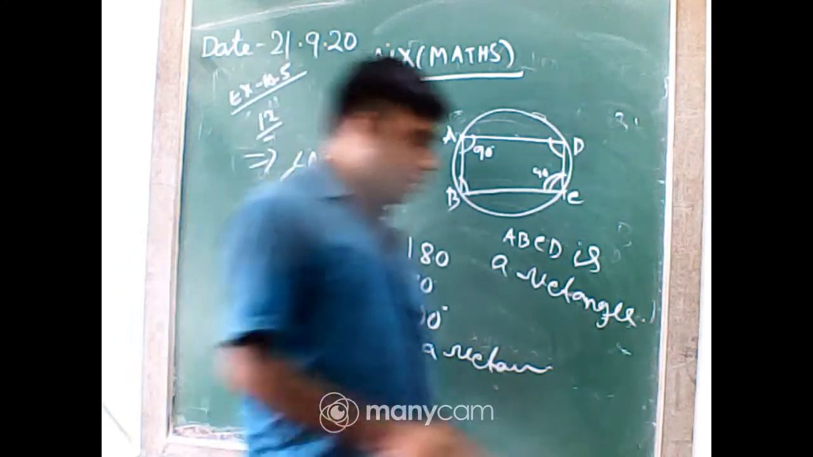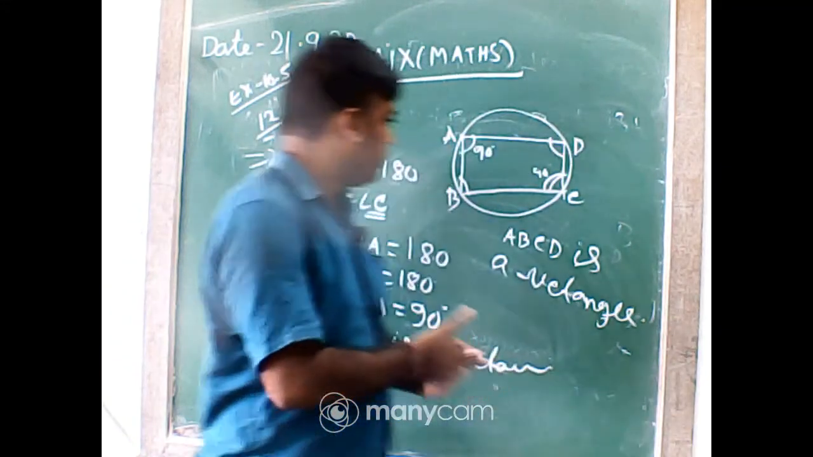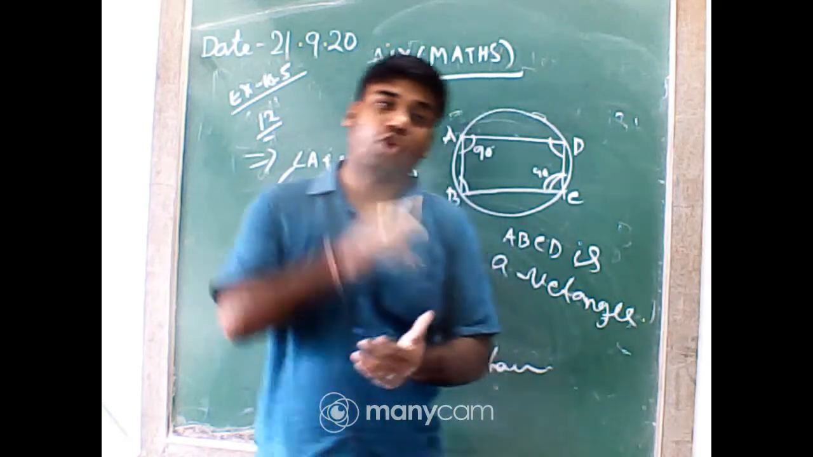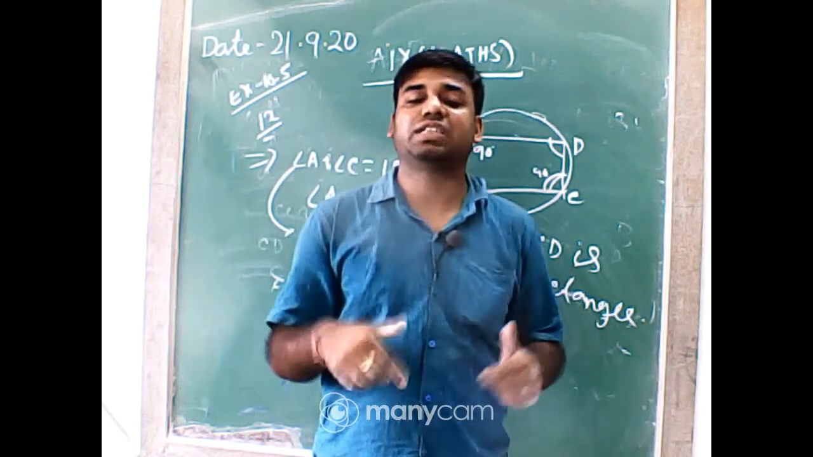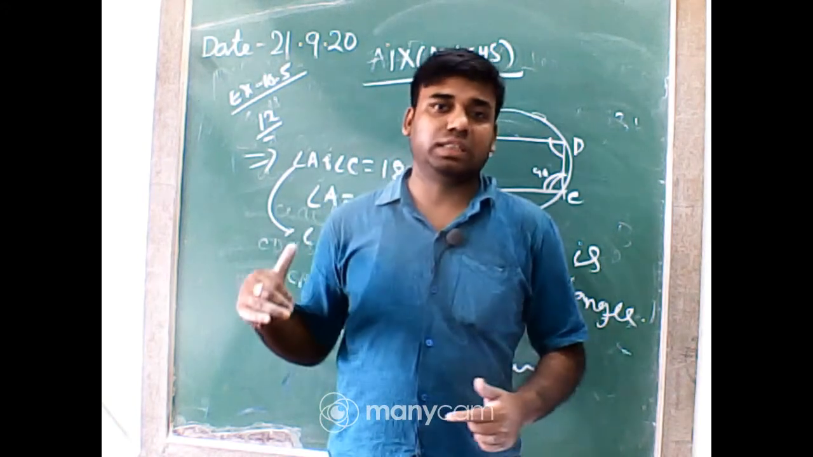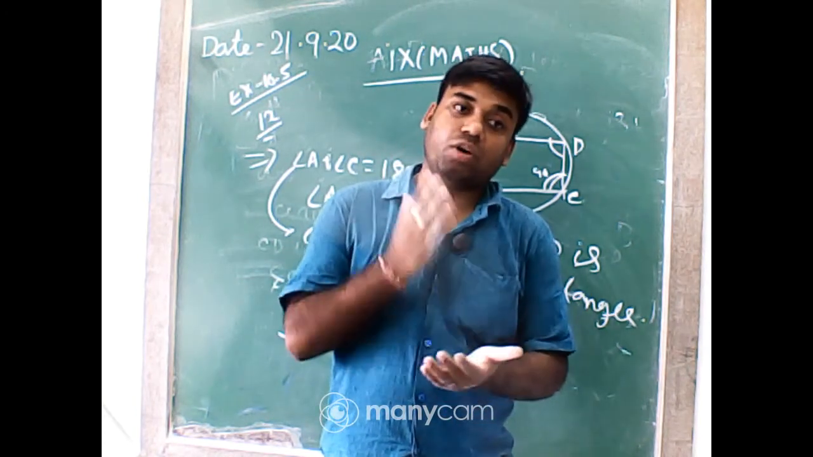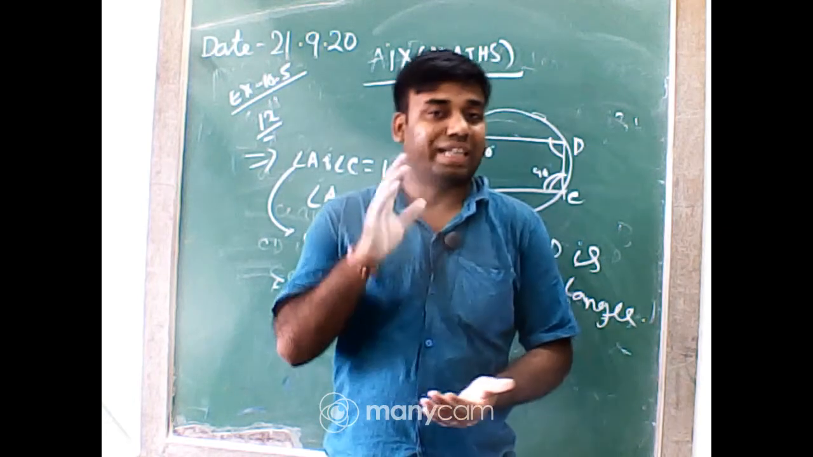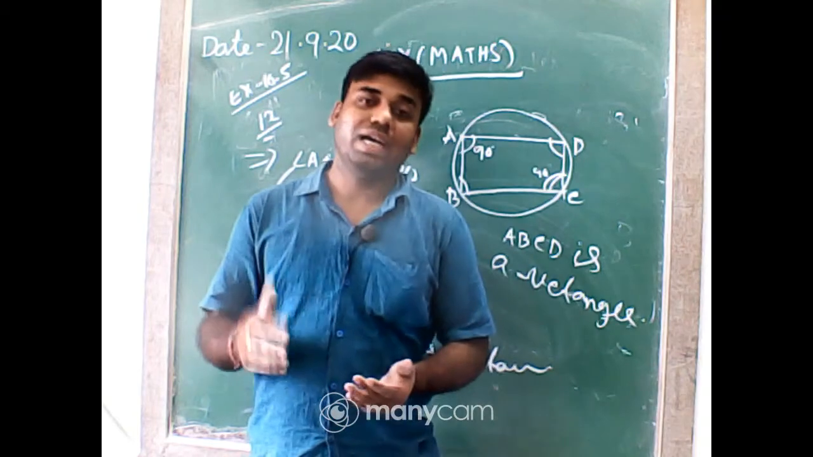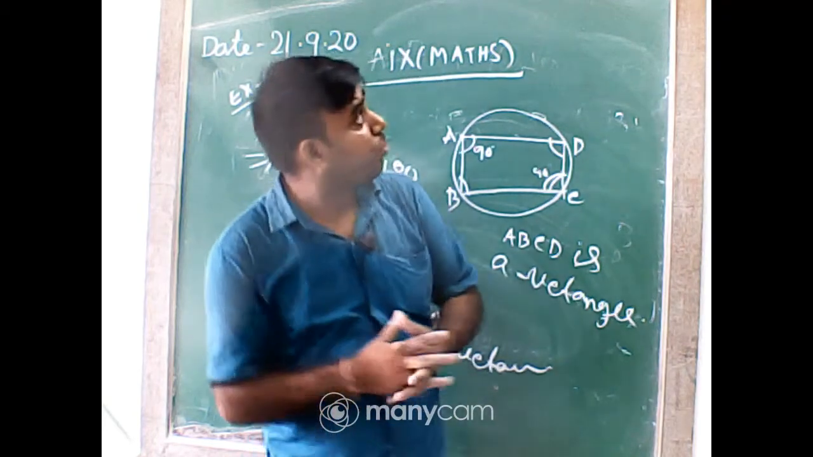Why are we able to say that? Because it is already given a parallelogram. So parallelogram means opposite sides are equal and opposite angles are equal. Now we have proved that all angles are 90 degree. It means that ABCD, which is a parallelogram and concyclic, is also a rectangle. So students, I have proved these two.